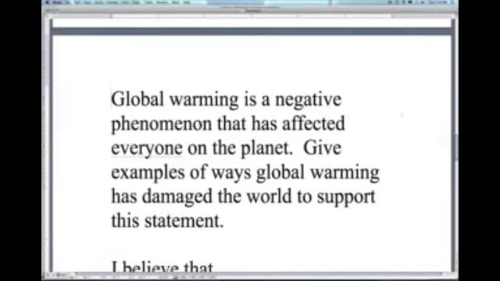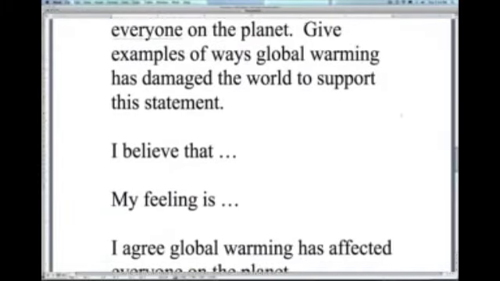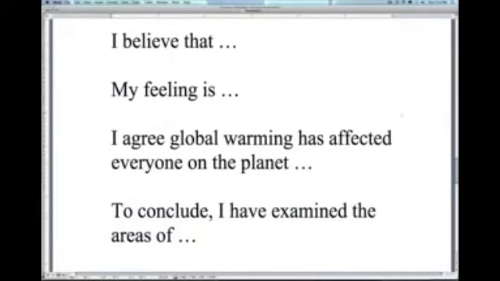Now, when I bring this up in classes, students always ask, well, then when I want to say things like, I believe that, or my feeling is, well, how can I do that without using words like I and my? And the answer to that is, we want to write passively, so we don't want to write using I, we want to change that to a word like it. So we can change I believe that to it is believed, and then whatever.